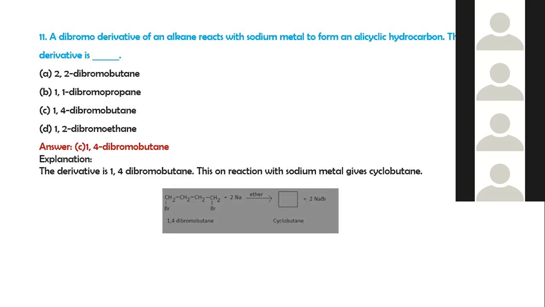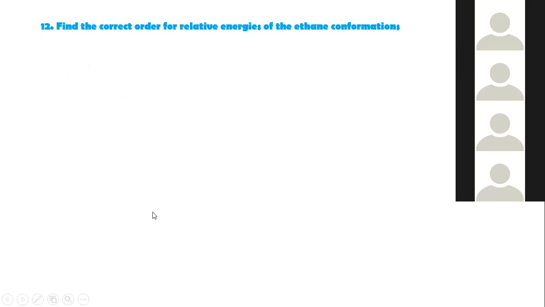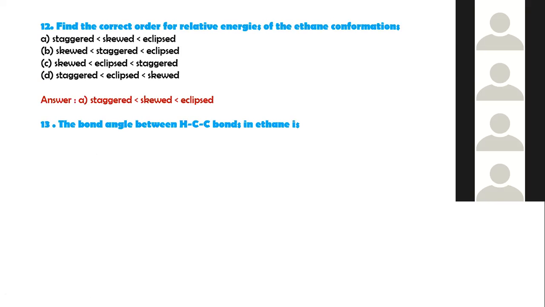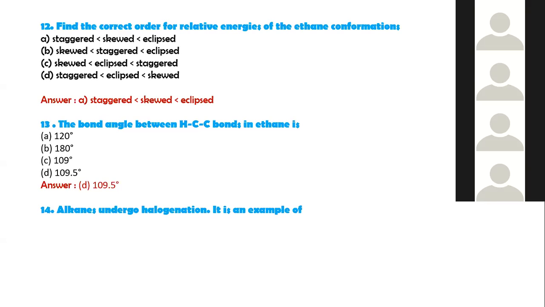So this is 1,4-dibromobutane. Then this is sodium. It forms the cyclobutane with sodium bromide. Find the correct order of relative energies of the ethane conformations. Staggered, skew, eclipsed, so staggered, skew, eclipsed is the answer. Then the bond angle between hydrogen and carbon bonds in ethane is 109.5.